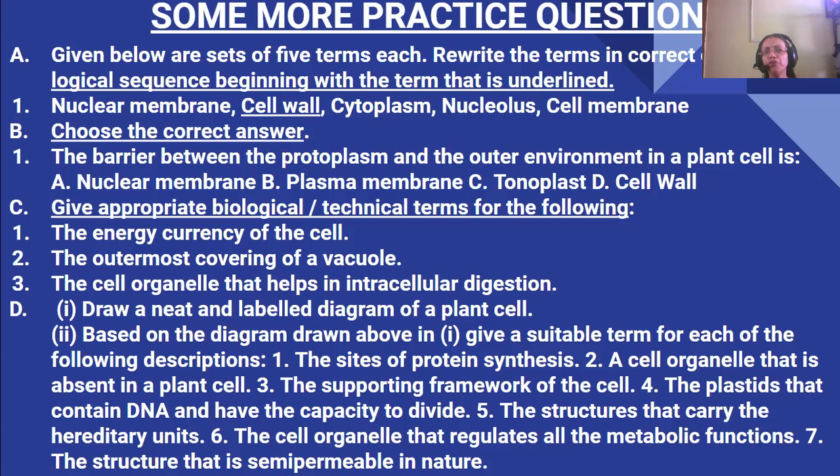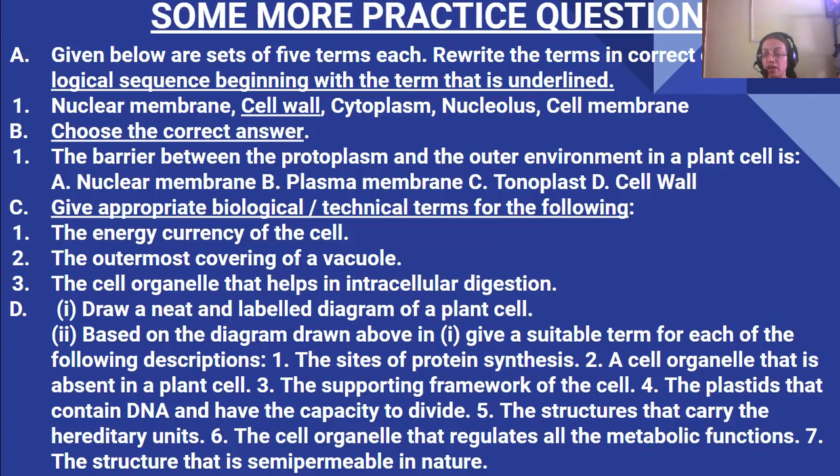Given below are sets of 5 terms each. Rewrite the terms in correct order in a logical sequence, beginning with the term that is underlined. Here, the question is: nuclear membrane, cell wall, cytoplasm, nucleolus, and cell membrane. You have to arrange them in the correct order, placing the underlined word at the beginning and then following with the others. So first is cell wall.